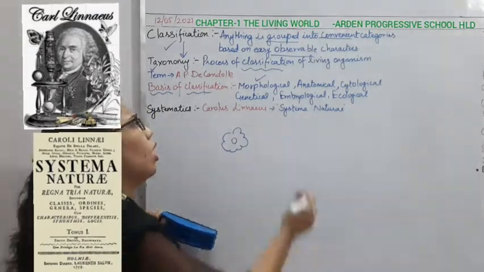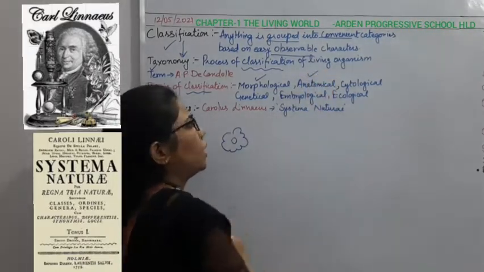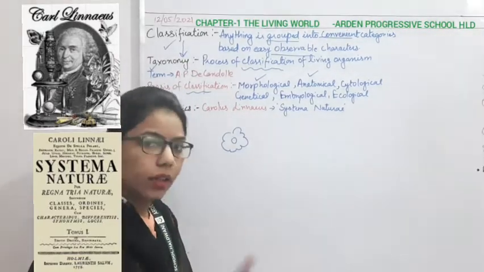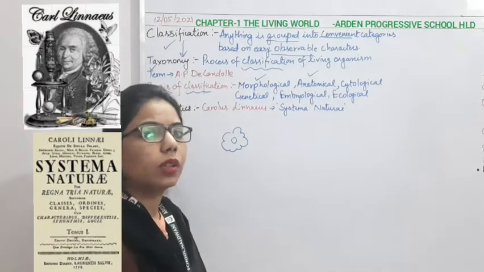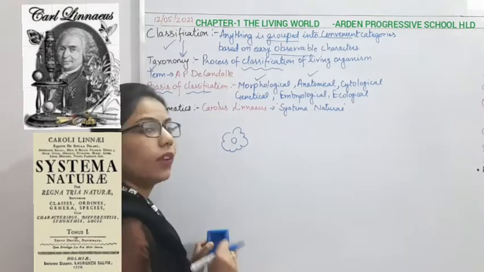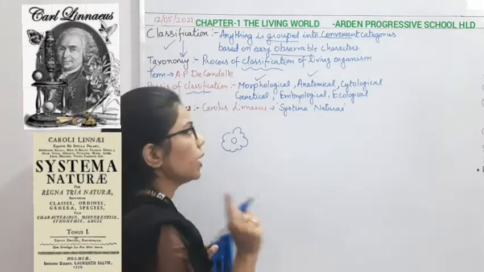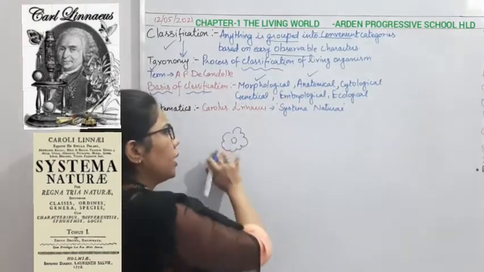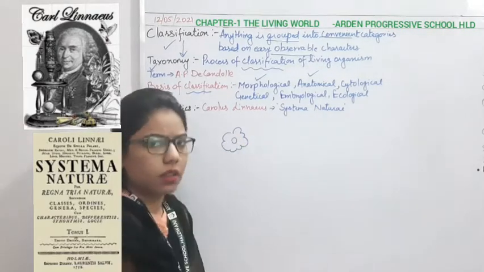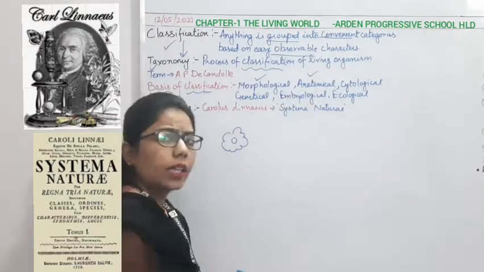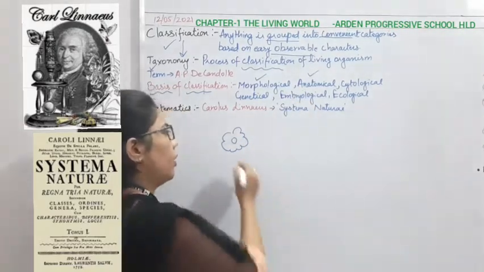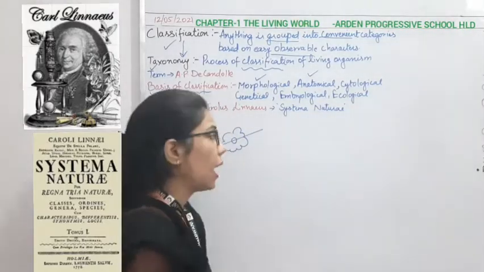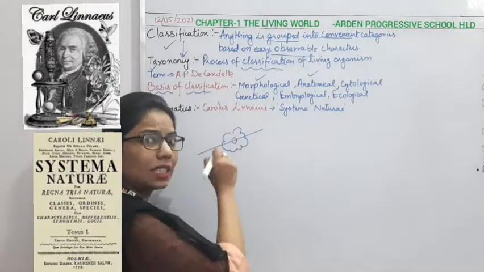Now again you can go for the anatomical characters also. What do you understand by anatomy? Whenever we are talking about the internal part of any living organism, it is known as anatomy. Morphology is the external character, right? Anatomy is the internal character. So when I go for the dissection of this flower, I will see what is present inside this flower.